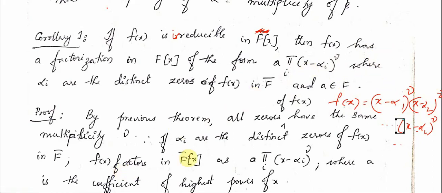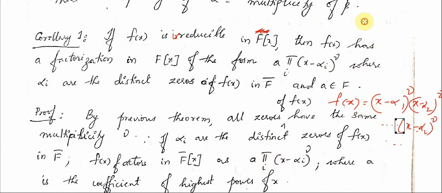And suppose your f of x has a factor a, the coefficient of the highest power of x. Then you can write your f of x as the product over i of (x minus alpha i) raised to mu, times a.